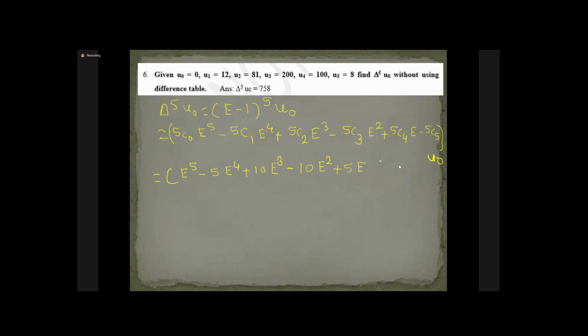Now the last step. Can you tell me E5 of u0? It should be u5 directly. Yes, 0 plus 5, u5. Minus 5 u4, plus 10 u3, minus 10 u2, plus 5 u1, minus u0. So this is step number 1. We arrived at the expression for delta 5 of u0.